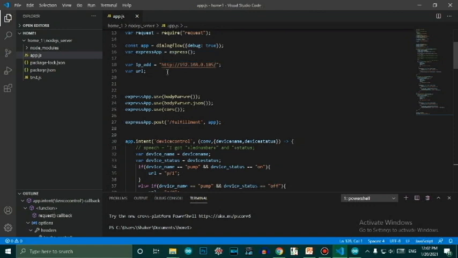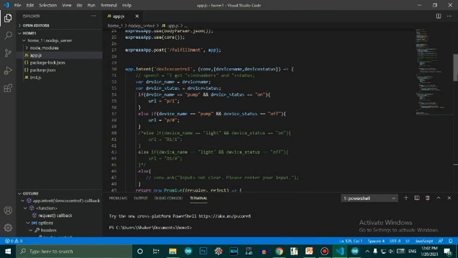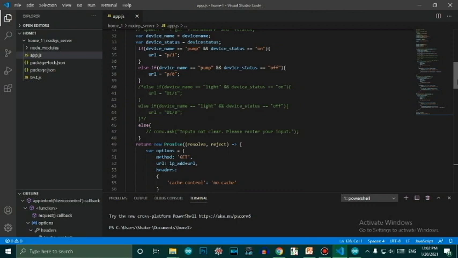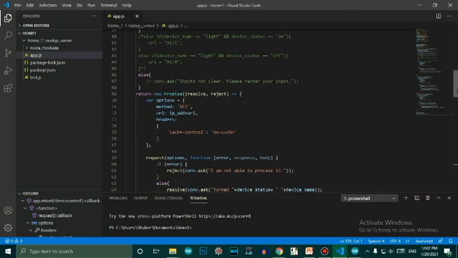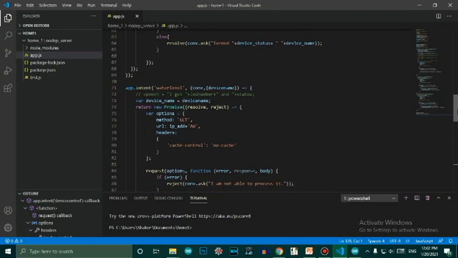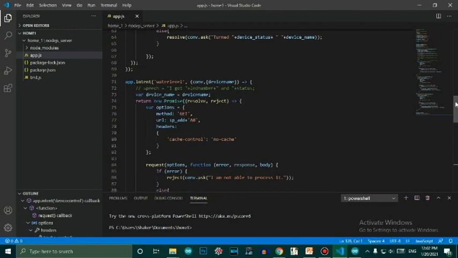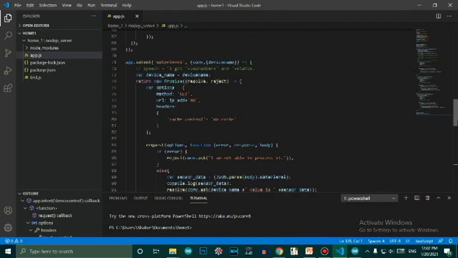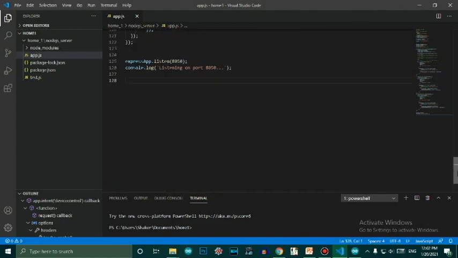Here we have to place the IP address, and all the requests from the Arduino are written in the JS format here. The main work of Node.js is creating the local server for the ESP8266. Actually, it is an interface between the ESP8266 and the Node.js, a cross platform, we can say.